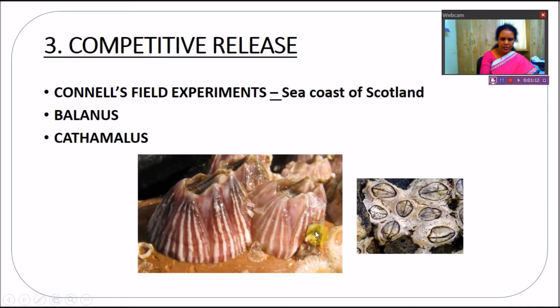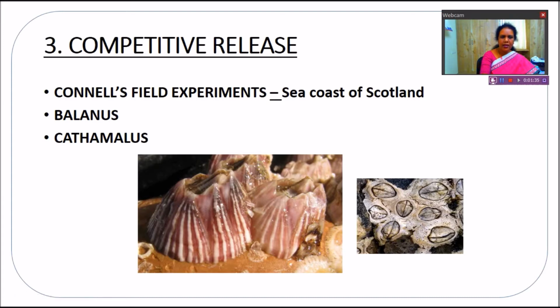So these are larger ones, superior ones, and these are the smaller ones. These two were there in the seacoast of Scotland. When both of them are there, Balanus dominated Cathamalus. And ultimately what happened? The number of Balanus increased and Cathamalus decreased.